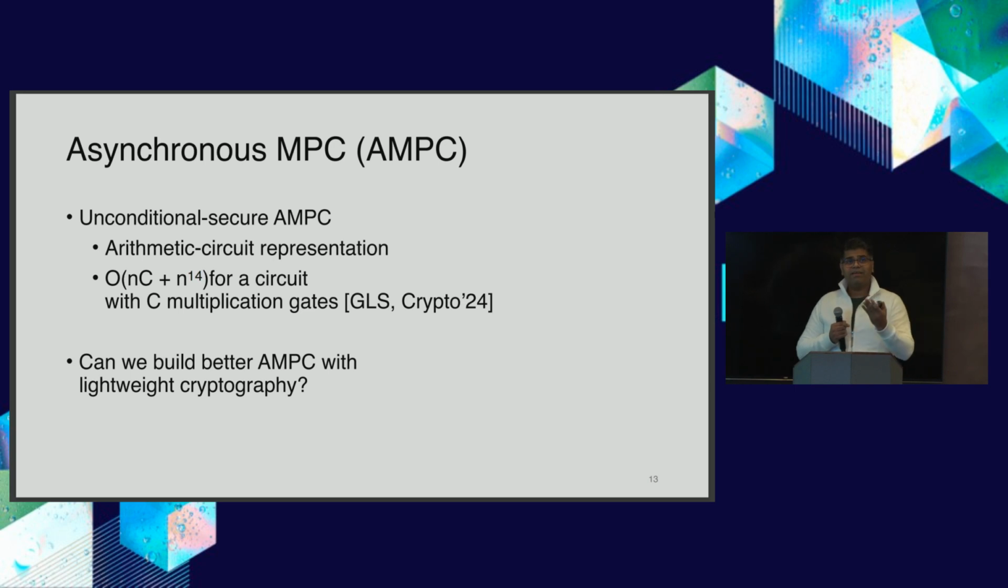And very recently, we also started to look at asynchronous MPC, the MPC version of this problem, to see what we can do. Here, when we are building MPC, I'll be building an arithmetic circuit. That means everything is represented as additions and multiplications. And as I already mentioned, the state of the art here is an extremely expensive protocol which has this n raised to 14 term. You can see over there. And the question is, can we build MPC just with lightweight cryptography primitives or hash functions?